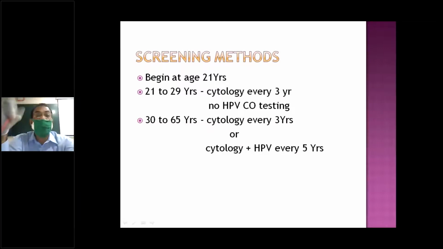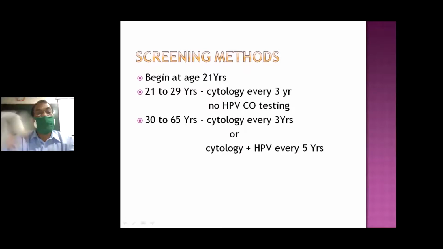Screening is important because this is so common in younger women. Screening starts from 20 years of age, or for those who are married, at 21 years.